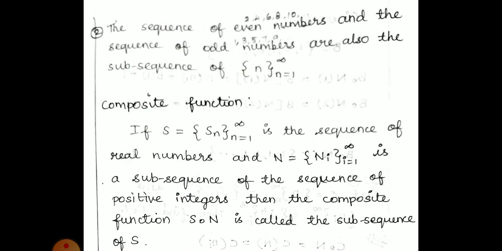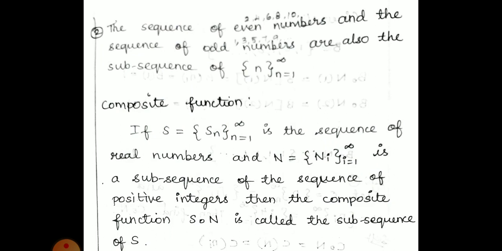This is a composite function, or you can say a composed function. What is meant by composite? It has to be connected with another function, it has to be substituted. When one function is substituted into another function, it is called a composite function. Generally we are adding, we are connecting. In mathematics, connecting means composite, both are the same. So when one function is substituted in another function, that is called a composite function.